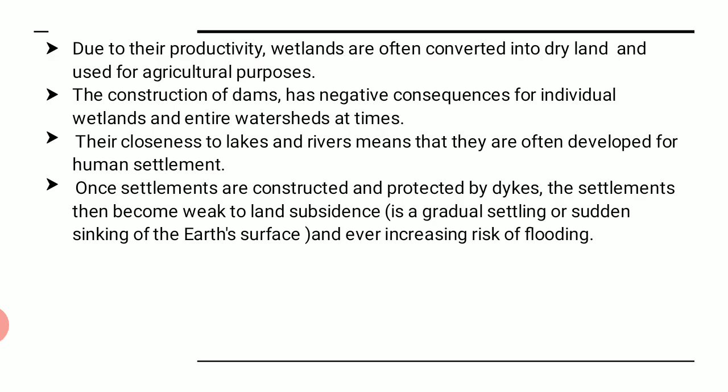On the wetlands, once the settlements are constructed and protected by dikes, the settlement then becomes weak to land subsidence. That means a gradual settling or sudden sinking of the earth's surface, and even an increased risk of flooding. Wetlands already contain so much moisture, and if people start constructing something here, the land sinks, the level of the land goes down.